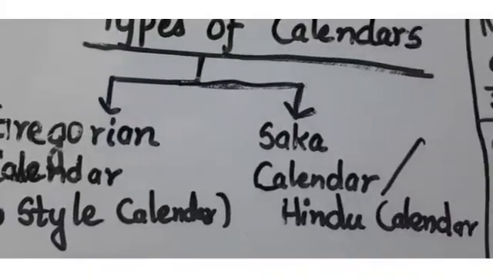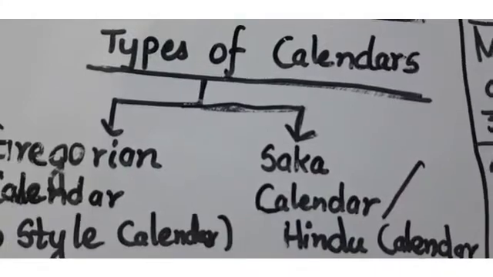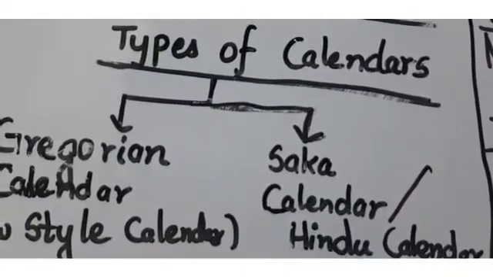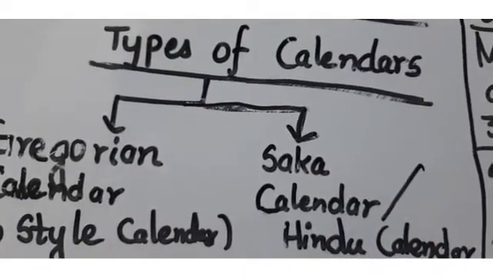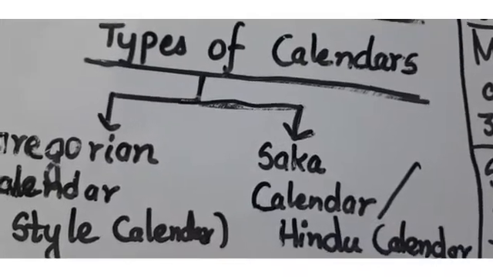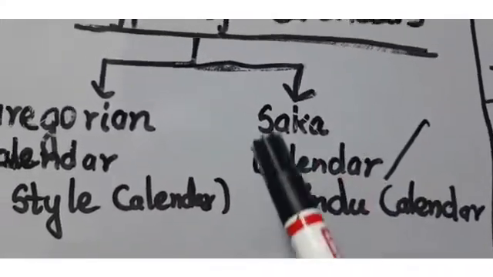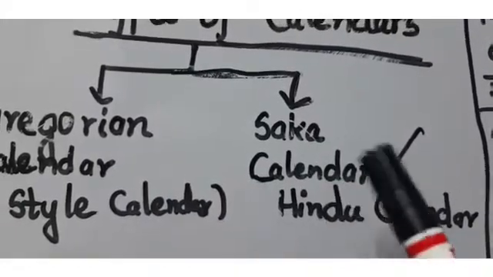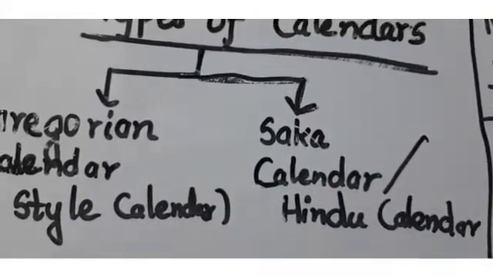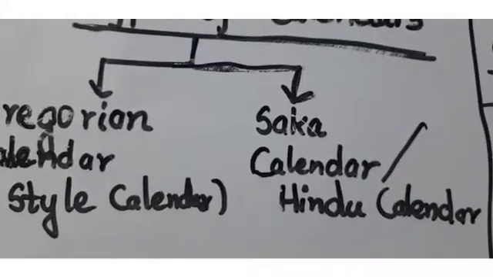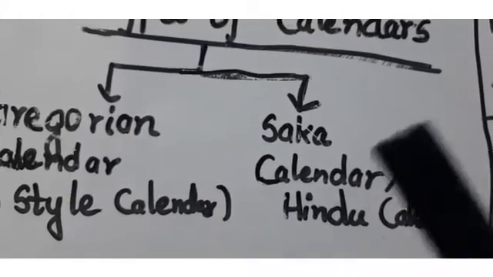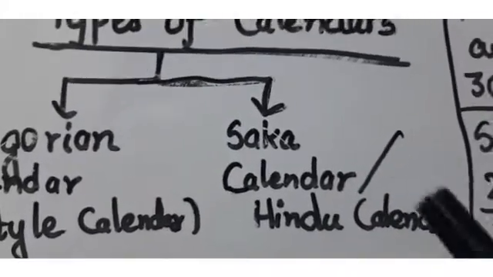Then coming back to the Saka calendar, like I told you, the Saka calendar or Hindu calendar is also known as the Indian national calendar, and it is used by the government of India and various departments, like All India Radio and all the gazettes of India.